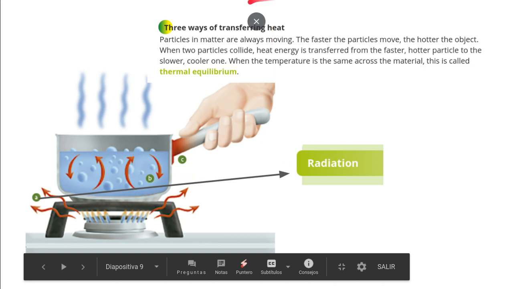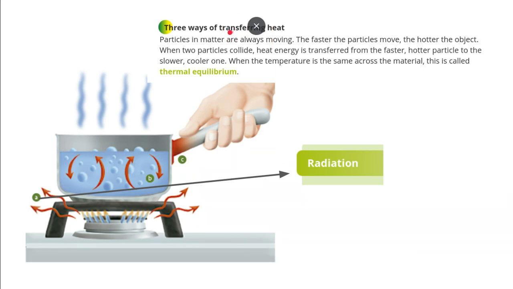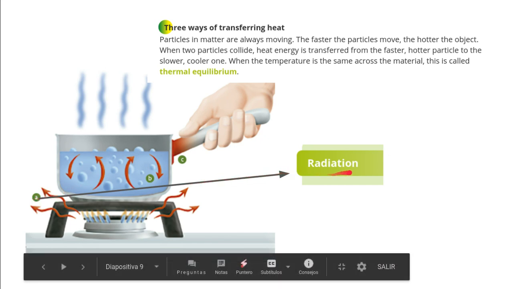Okay. And this transferring of heat has three ways, three different forms, right? This one is called radiation. What is radiation? Radiation is when the heat energy moves in waves through the air. Yes? Do you see the waves here?